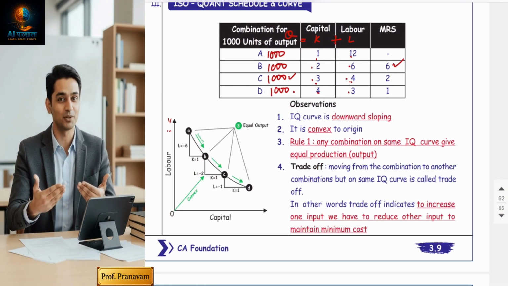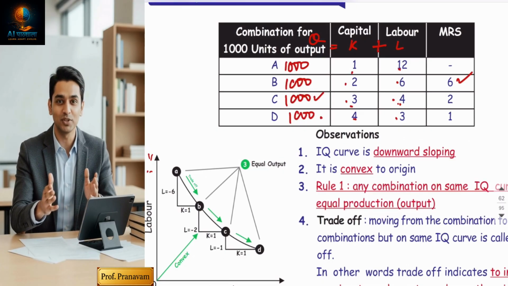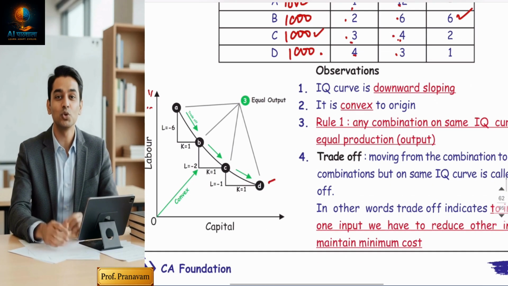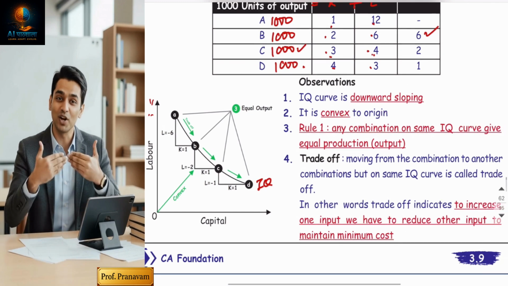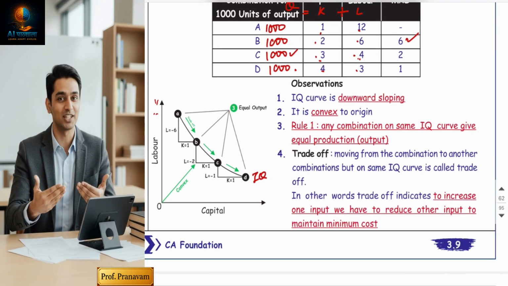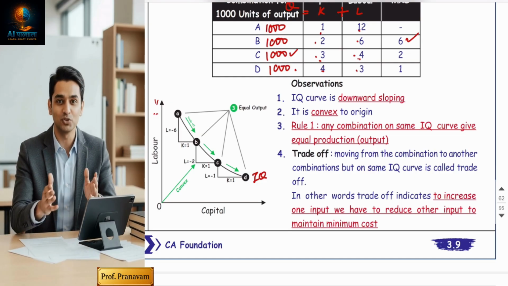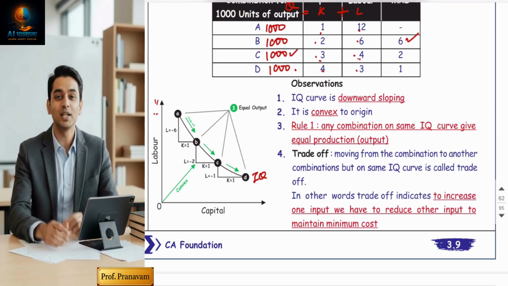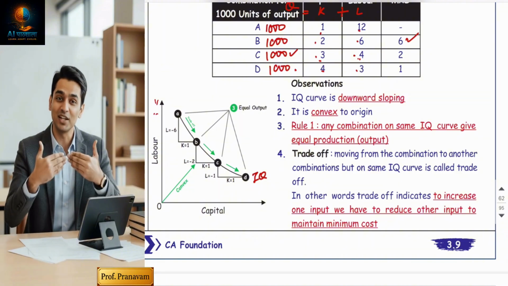If you plot this diagram, you will exactly get the indifference curve, which you call the IQ curve. And if you compare the notes, it's the same. Now I'm just deriving one point. The rest of the MCQs I have already explained to you in the indifference curve. I'm not wasting my time.